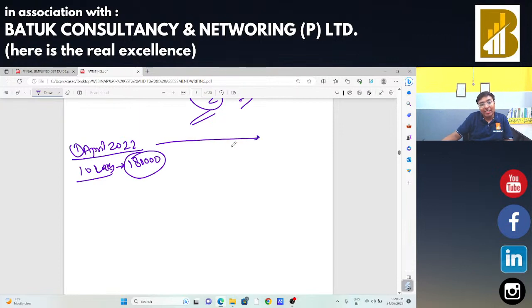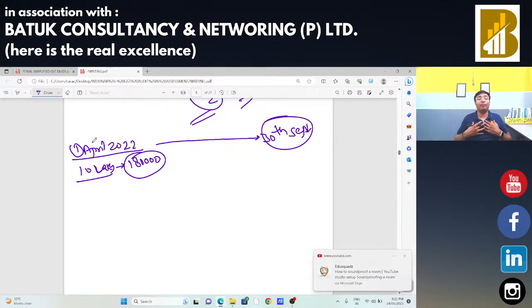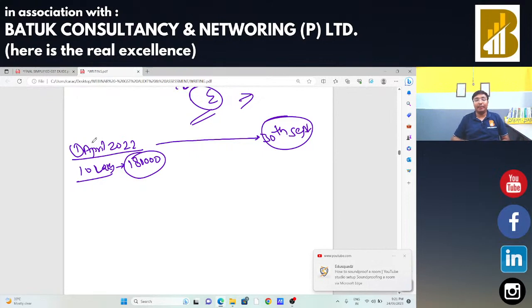Okay. As on 30th September, when I bought that particular plant and machinery, I was using it exclusively for exempted supply. That means at that time I had not claimed any type of input tax credit on that plant and machinery. Now, as on 30th September, I am going to start the business of taxable goods also, and now I am going to use that particular plant and machinery for taxable as well as for exempted purposes. In that case, now I am eligible to claim the input tax credit.